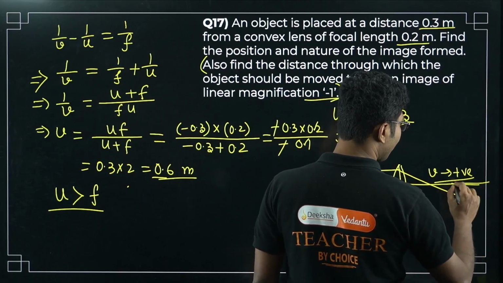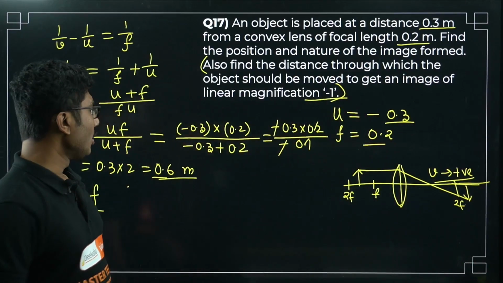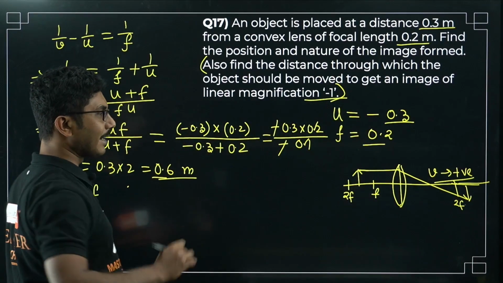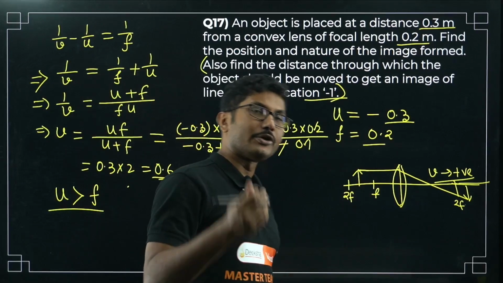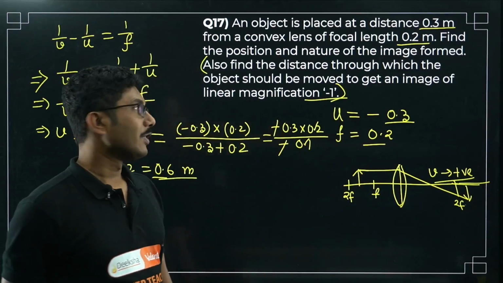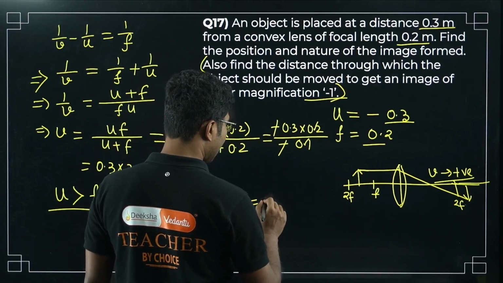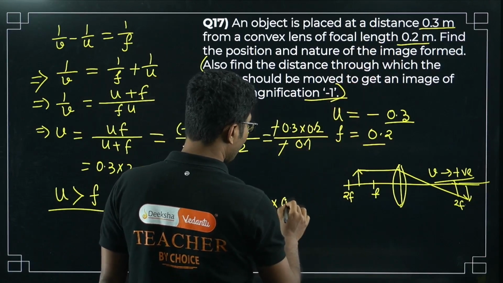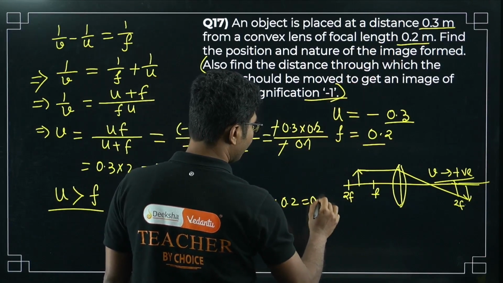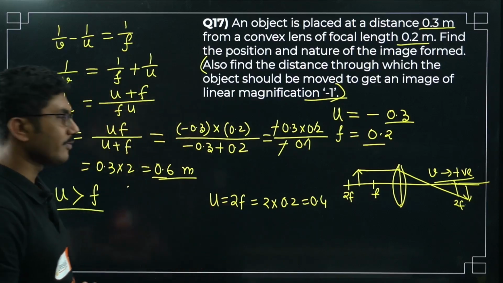Because the image is also formed exactly at 2f but inverted, right? You have to write that to get a linear magnification of minus 1, we need to put the object at 2f. So what is 2f here? It is 2 times the focal length. Focal length is 0.2, so that is 0.4. So u should be equal to 2f, that is 0.4 meter.